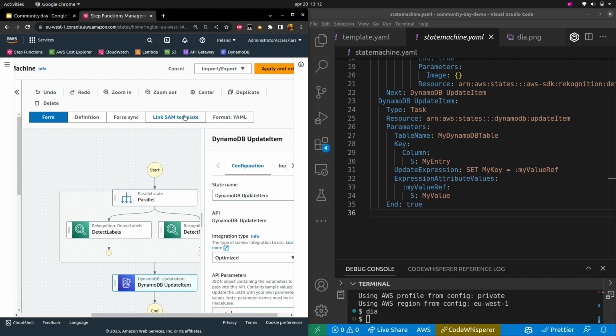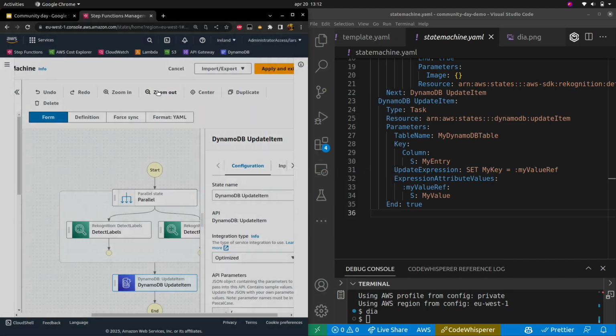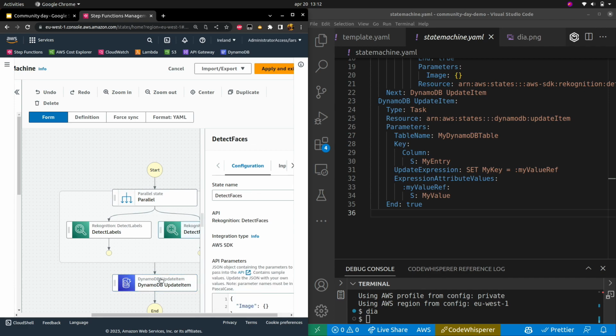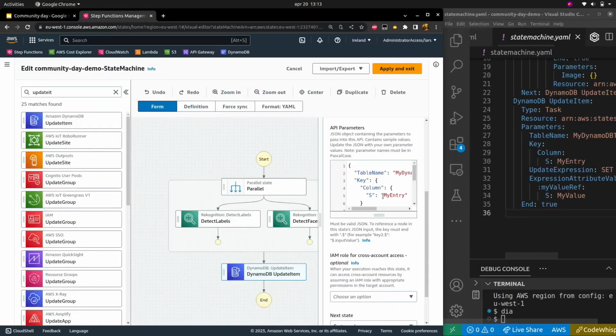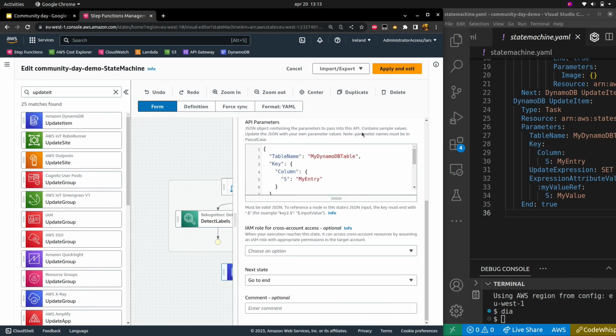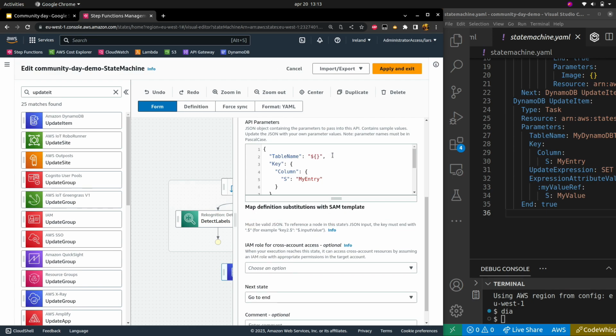The extension also brings this link SAM template button, where you can link your SAM template. And that's optional if you work with SAM, of course. And what happens now is that it makes Workflow Studio aware of what's in your SAM template on your local system. So let's make this bigger for now. And a definition substitution looks like that. And then if I start typing,